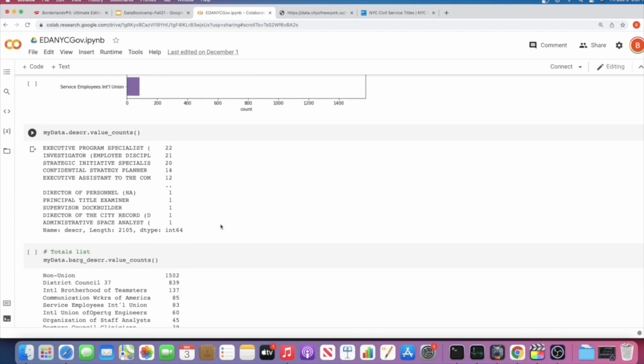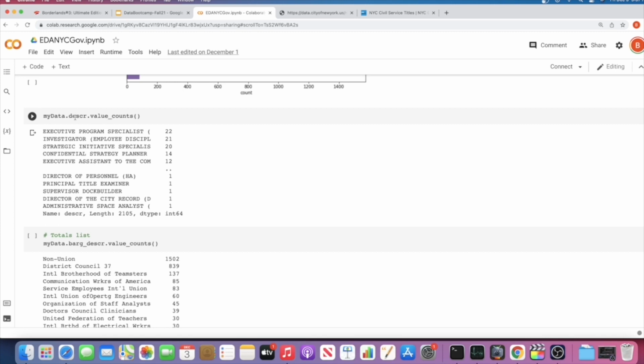Now, just to round this off, I decided to print out the value counts, and there's 2,105 rows of information here. You can see that the overwhelming majority of them seem to show up once or twice. So you go from 20s all the way to 12 within the top 5, and then it goes down from there. And this dot dot shows you that there's more in between there.